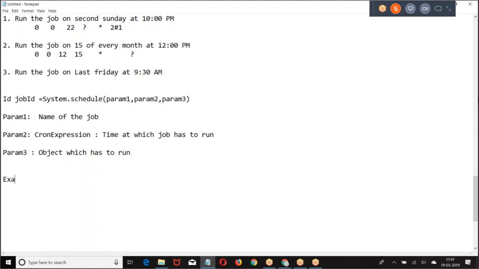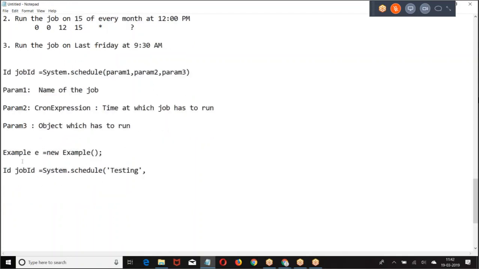Then if the class is example, then I'm giving ID, testing. Then we are supposed to give the expression, cron, and what is the object you want to run?